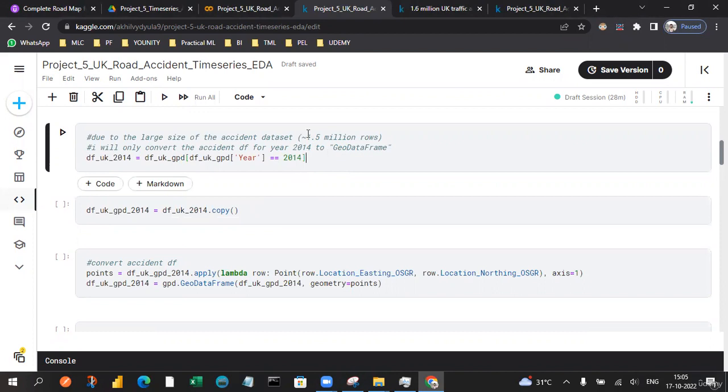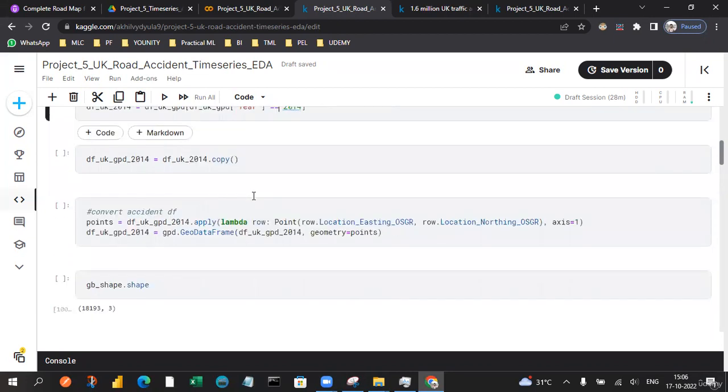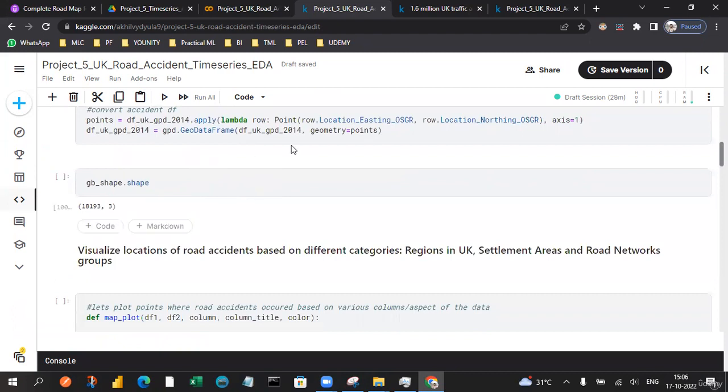Since it is a very large data set, around 1.5 million rows, we are going to convert the accident data frame for the year 2014 into a geo data frame. I'm extracting only the year 2014 so that we can convert it into different formats and plot with different plotting libraries.